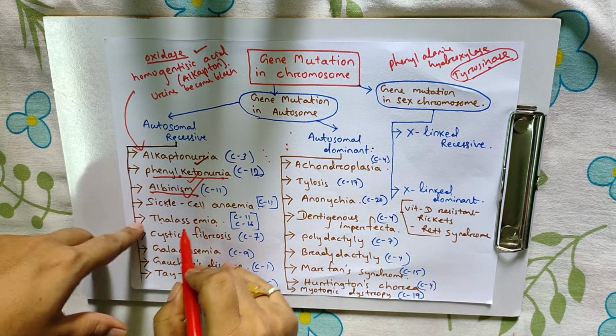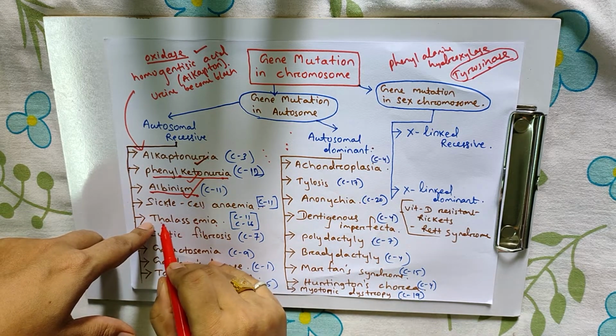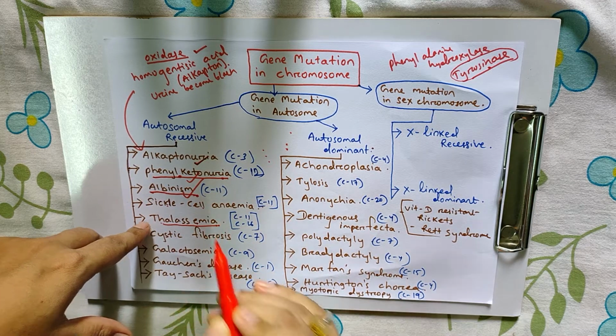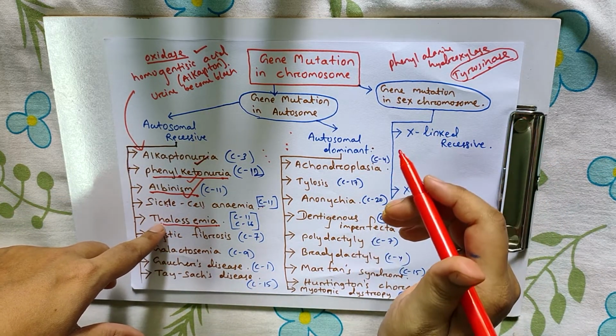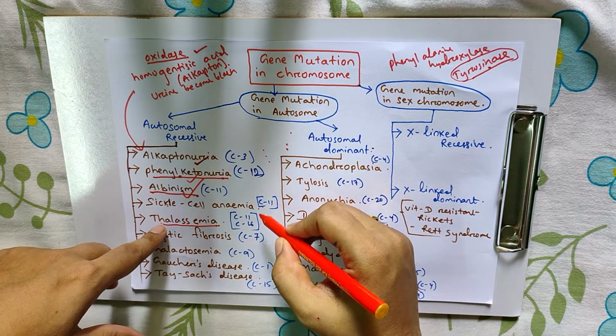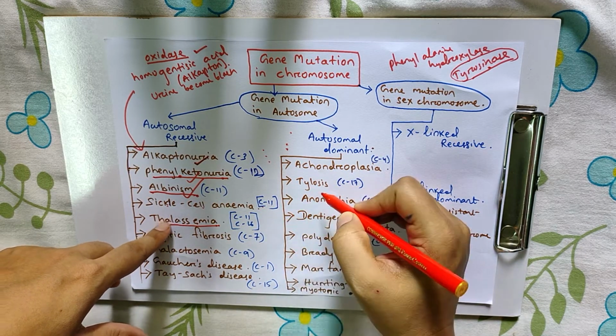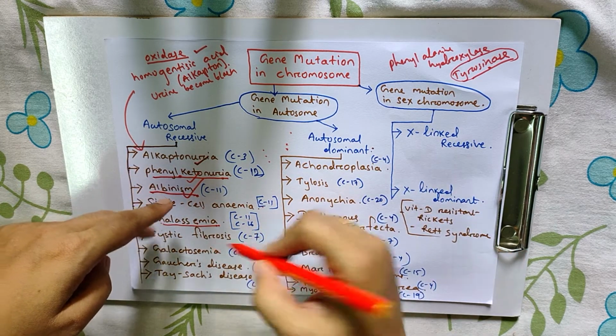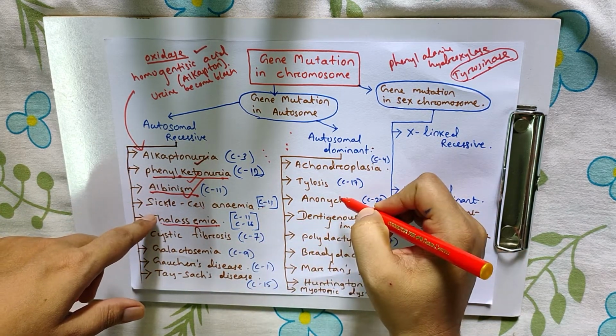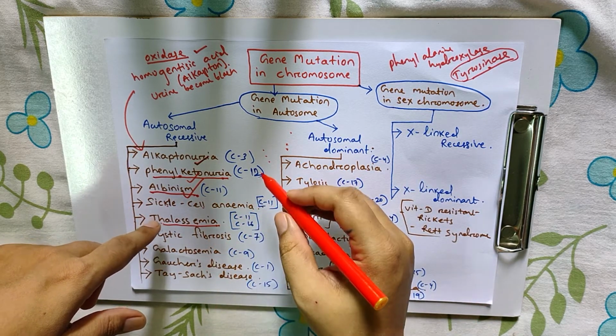Thalassemia. Here hemoglobin is not synthesized properly. Hemoglobin has alpha and beta chains. If the alpha chain of globin is not synthesized, it is called alpha thalassemia. If the beta chain, it is beta thalassemia.